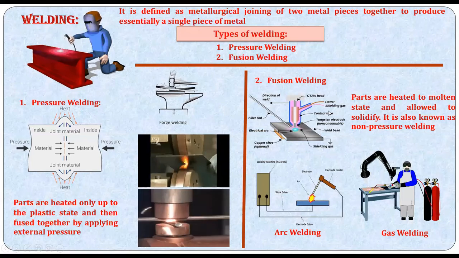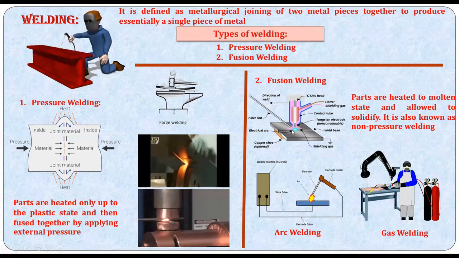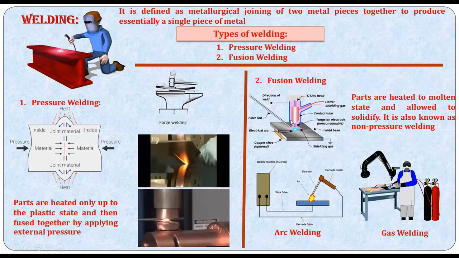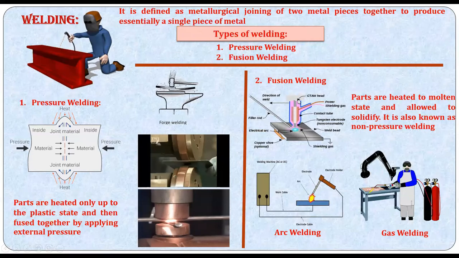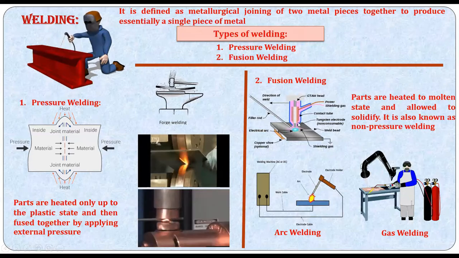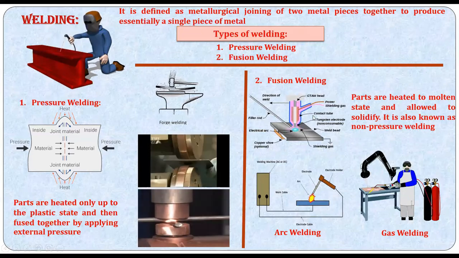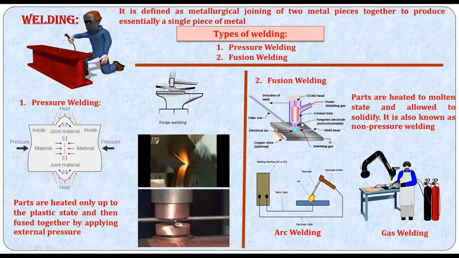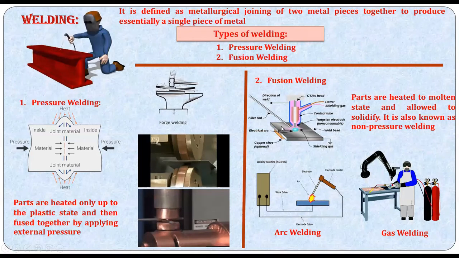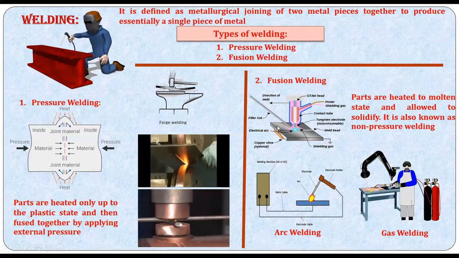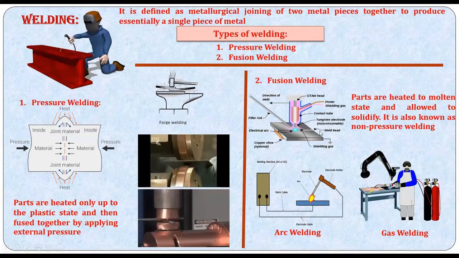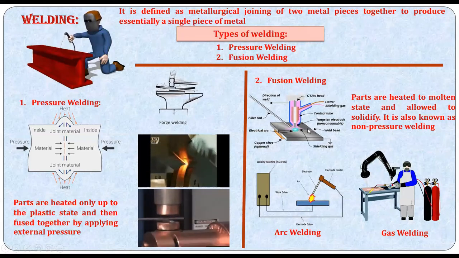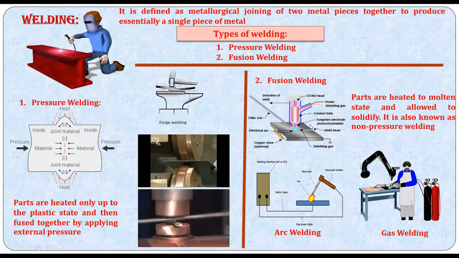Then comes fusion welding. In fusion welding, you will have two metal parts. You can see part A and part B here, and you have an electric source which creates a circuit. The workpiece and the electrode are connected to different polarities. When you strike an arc, it melts the material in a localized fashion, in the vicinity of the junction, and then the material is allowed to solidify. We get a strong joint of the two metal parts.